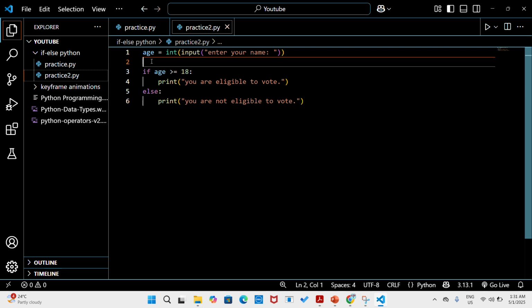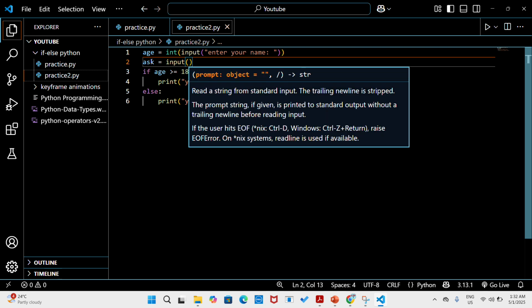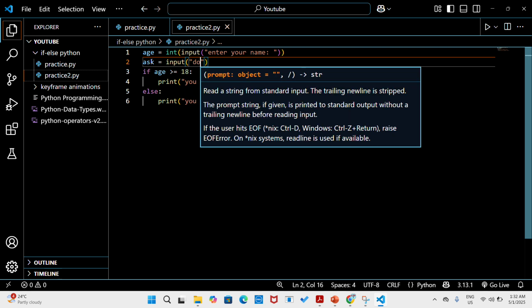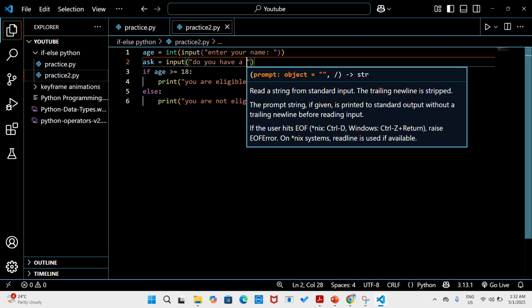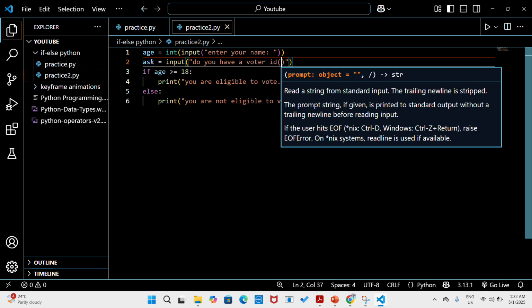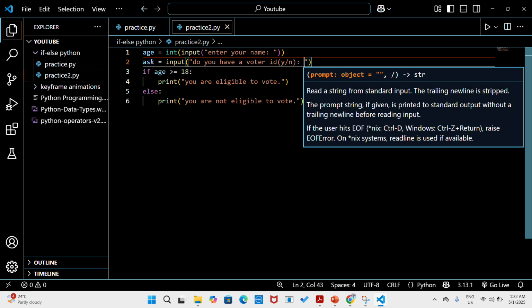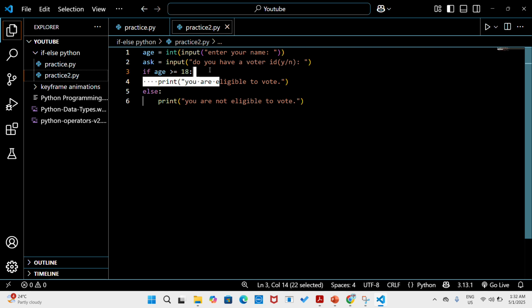So for a nested if, let's take a value from the user. Let's say ask equal to input, do you have a voter ID? Okay, let's ask our user this.